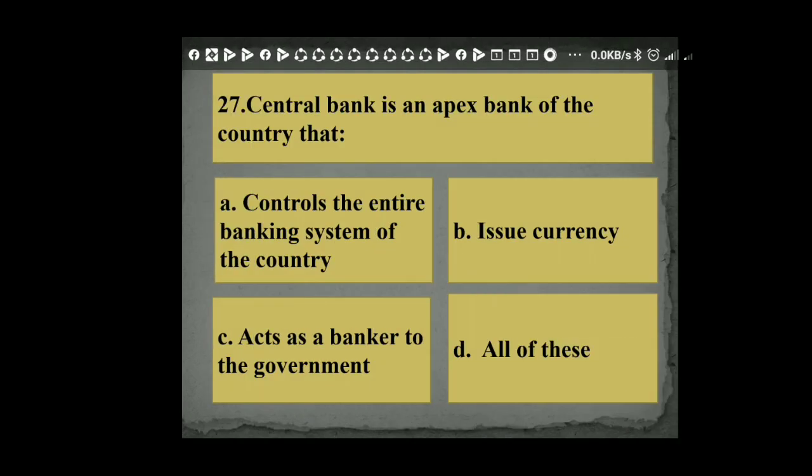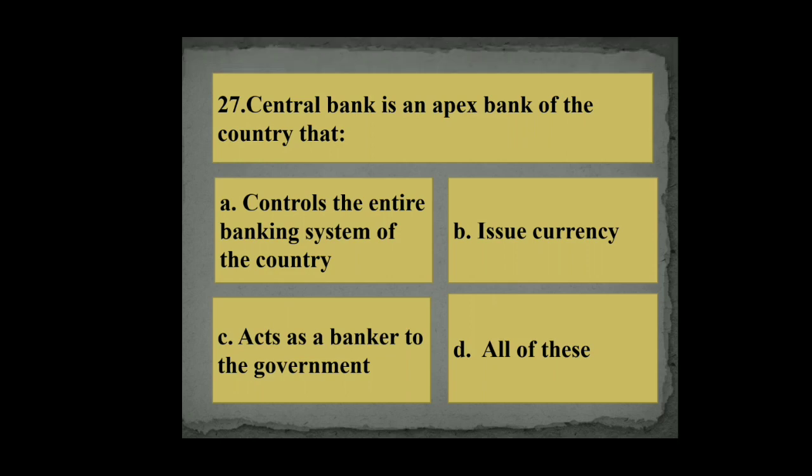Question number 27. Central bank is an apex bank of the country that: A. Controls the entire banking system of the country, B. Issues currency, C. Acts as a banker to the government, D. All of these. So these all are the functions of the central bank. So the right answer is all of these.